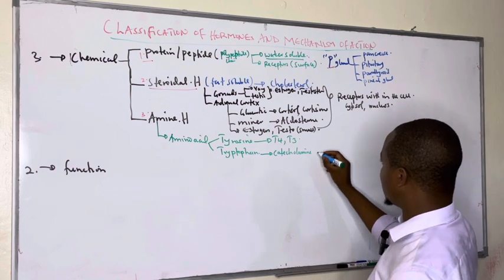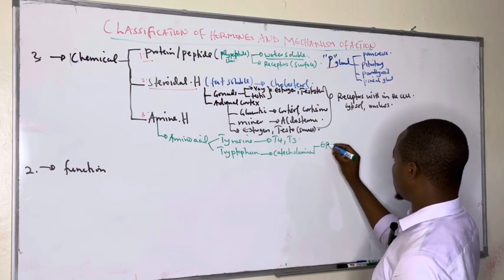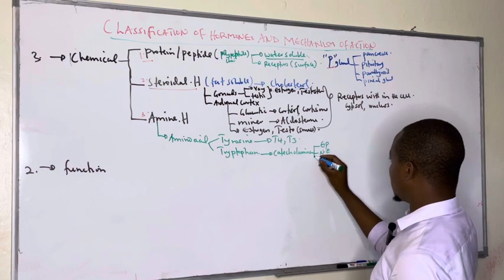And these catecholamines, we saw epinephrine, norepinephrine, and dopamine.